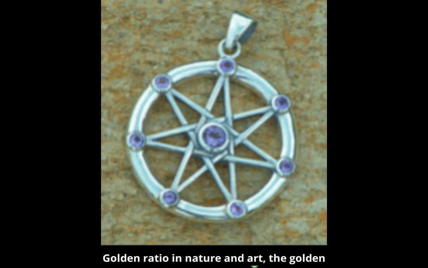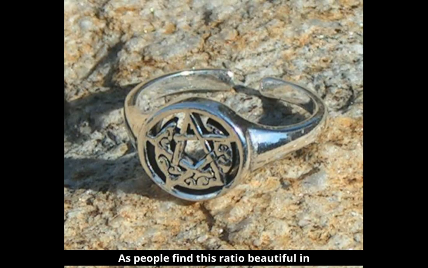Golden ratio in nature and art. The golden ratio is found not only in the pentagram, but also in many natural forms, such as growth patterns of plants, proportions of the human body, and even animals. It has also long been used in art and architecture, as people find this ratio beautiful in aesthetic terms. Greek temples, the works of Leonardo da Vinci, or Renaissance architecture all use the golden ratio to achieve aesthetic perfection.